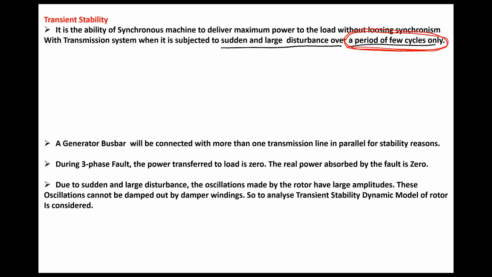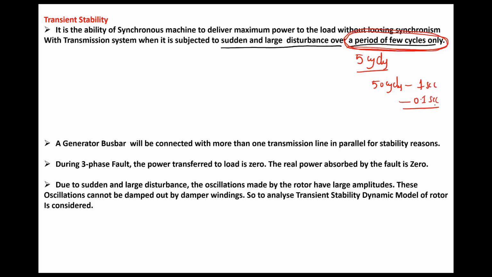So transient stability we will only analyze for a few cycles. We are assuming that a few cycles means a maximum of 5 cycles after the fault. 50 cycles make 1 second, so 5 cycles means 0.1 second. So the corrective action should happen within 0.1 second or 0.2 second for the system to retain stability.